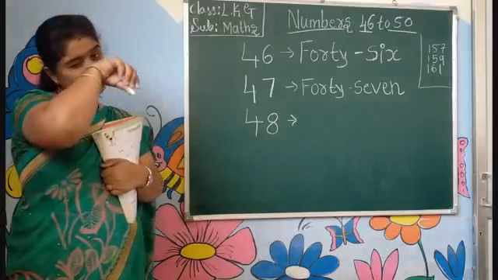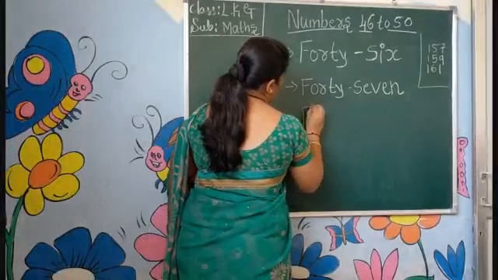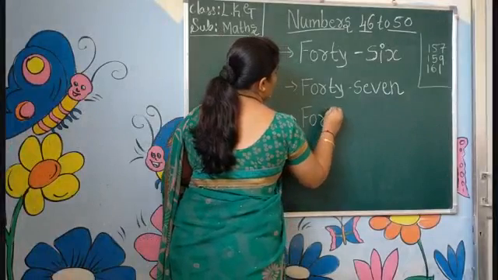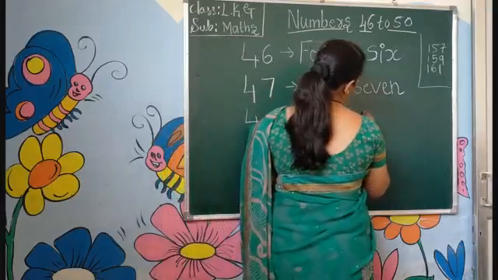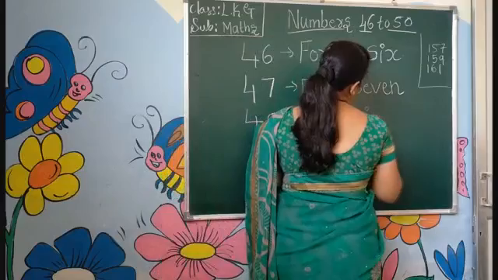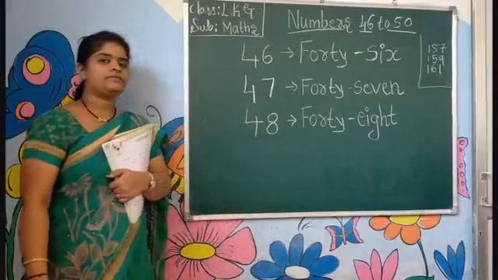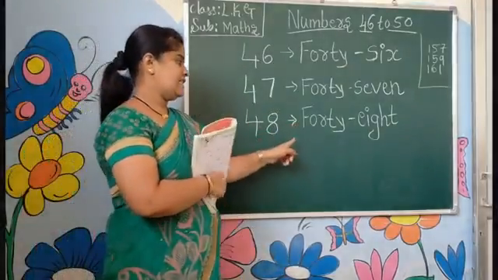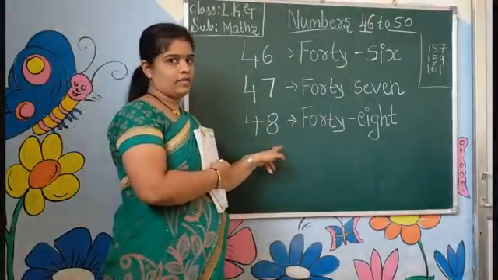You have to write the spelling of 40. Very good. FORTY. Then the spelling of 8. EIGHT. 48. This is the number 48.